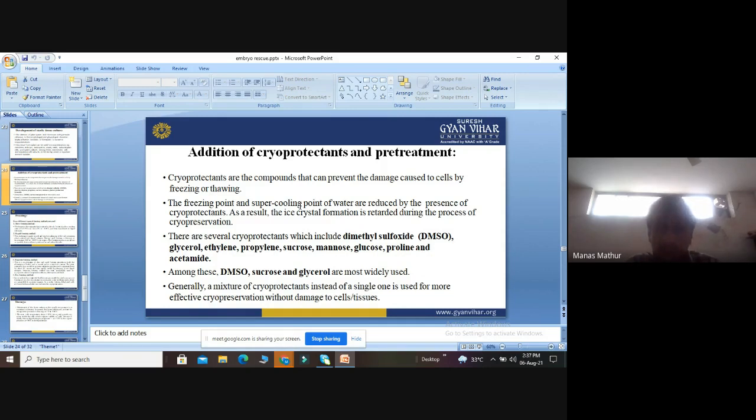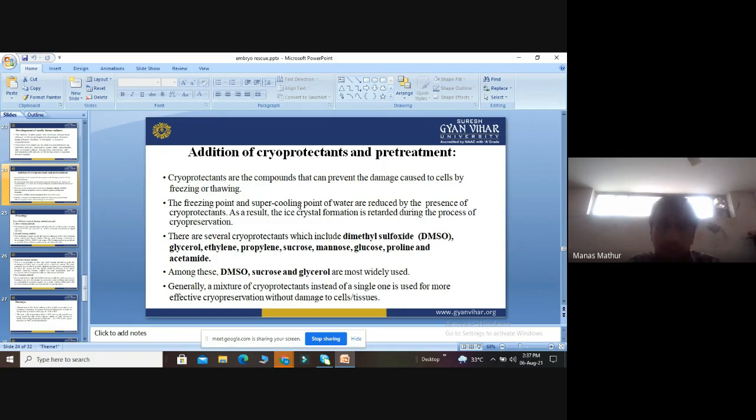There are several other cryoprotectants which are highly recommended in this process. For example, we have discussed DMSO, glycerol, ethylene glycol, propylene glycol, sucrose, mannose, glucose, proline, acetamide. We can use several cryoprotectants, but the most widely recommended are DMSO, sucrose, and glycerol.